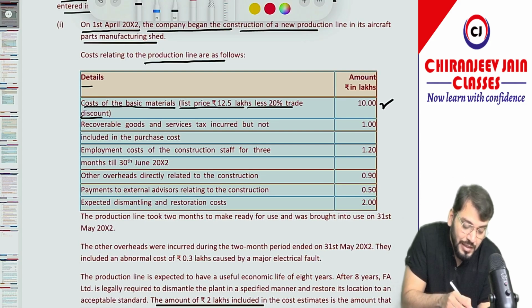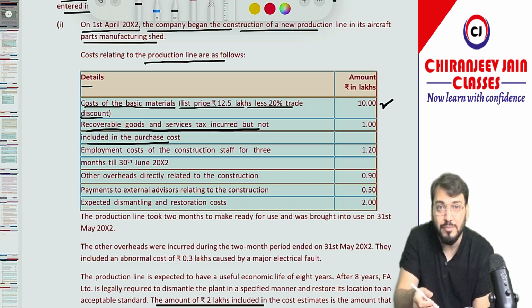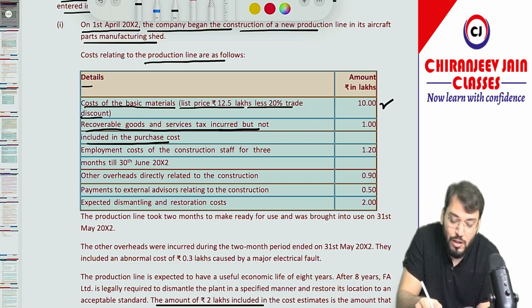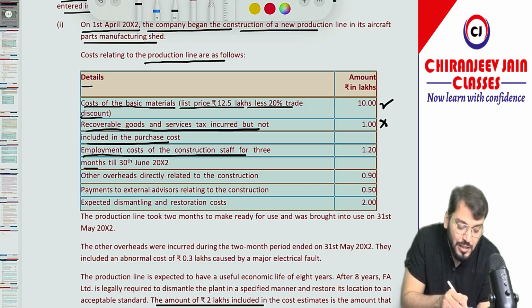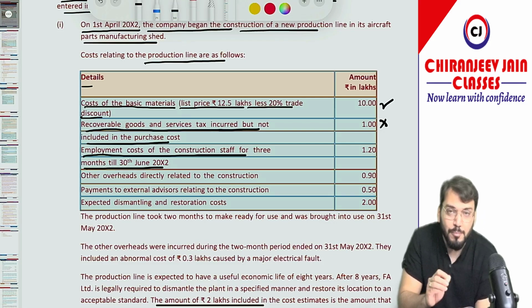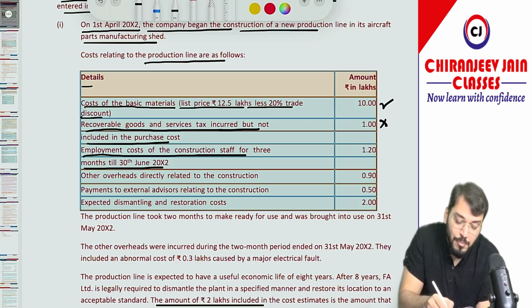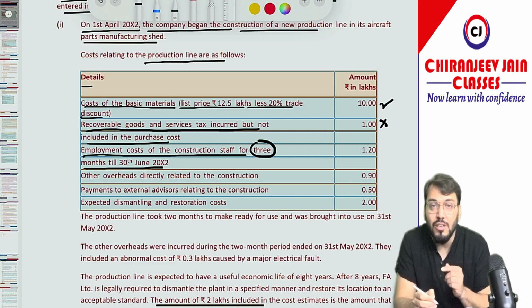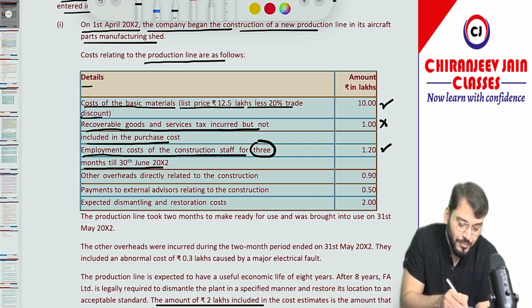Recoverable goods and service tax incurred but not included in the purchase cost. Recoverable goods and service tax means it is already refundable, so it will not be capitalized. Employment cost of construction staff for 3 months till 30th June 2002. Employment costs which are directly attributable to construction activity will be capitalized, but it is given for 3 months. We need to find out for how many months the construction period is. Of course, it will be capitalized.